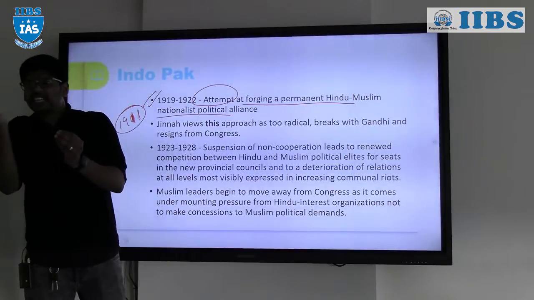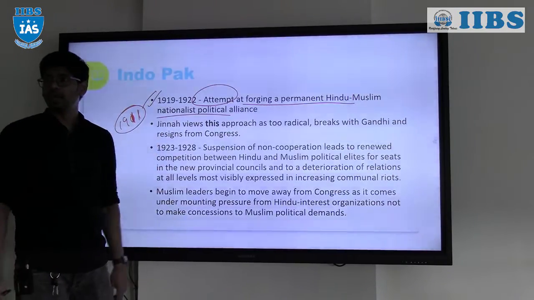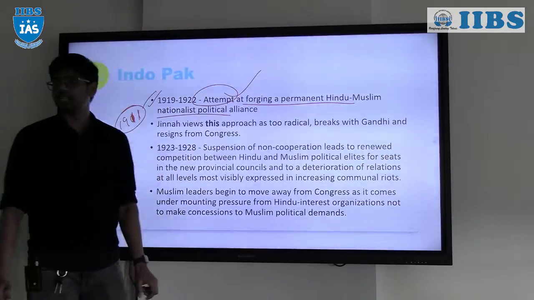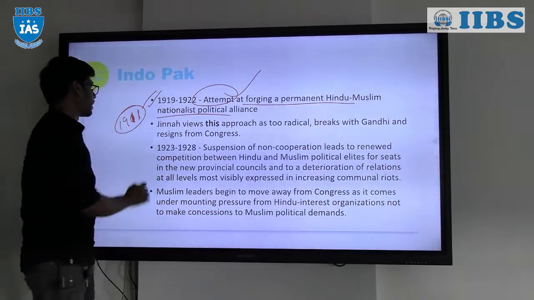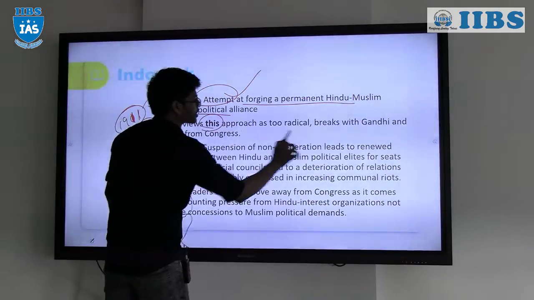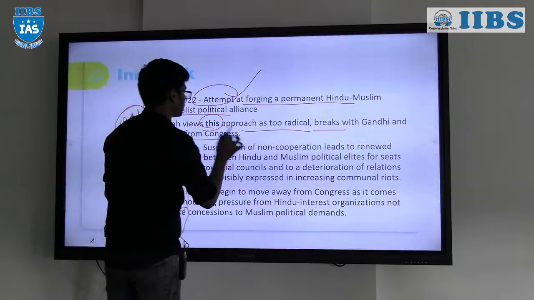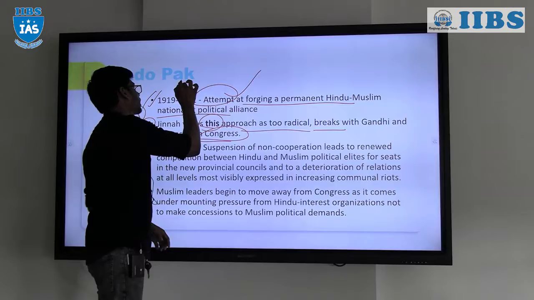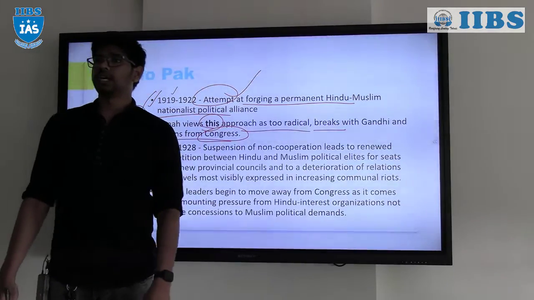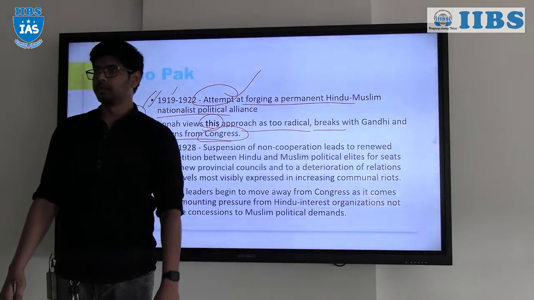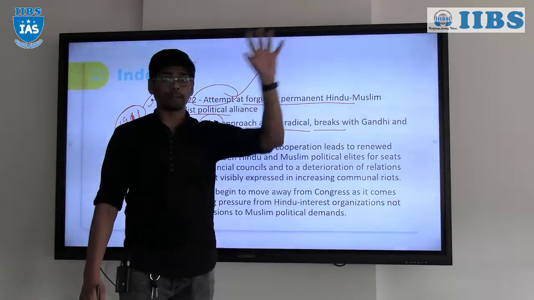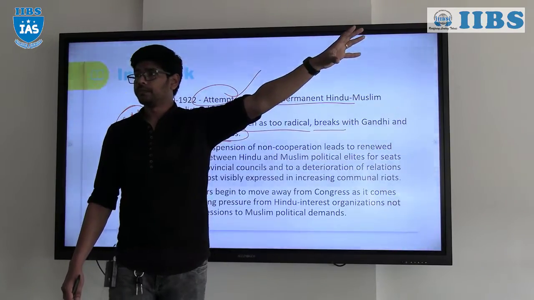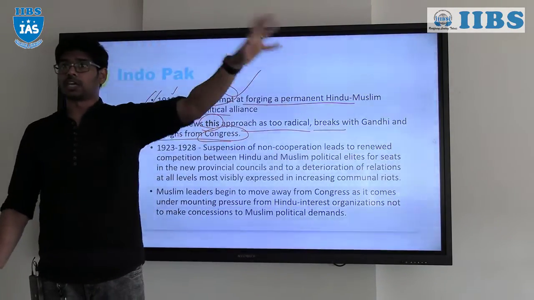Representation slightly increased in 1919 with the Montagu-Chelmsford reforms. So we attempted to forge the permanent Hindu-Muslim bond, but Jinnah viewed this approach as too radical, broke from Gandhi and resigned from the Congress. In 1919 there was one other event, the Khilafat movement. Muhammad Ali Jinnah, the proponent of a separate nation for the Muslims, was a secular person. He was never a religious person.